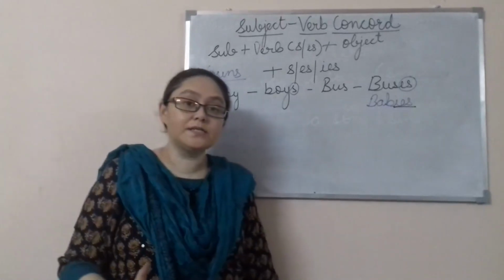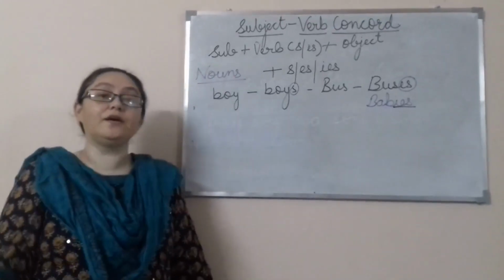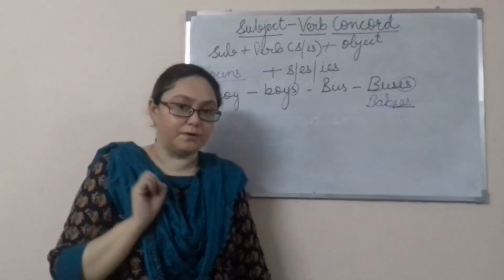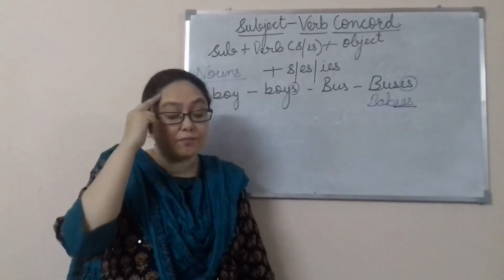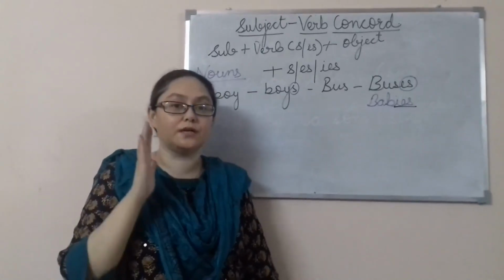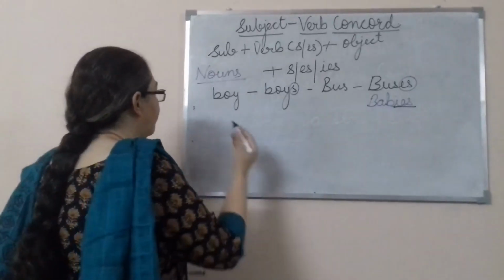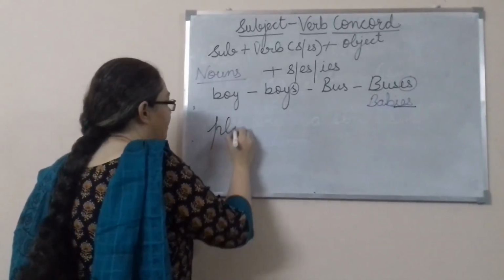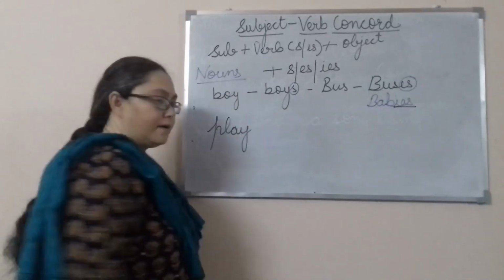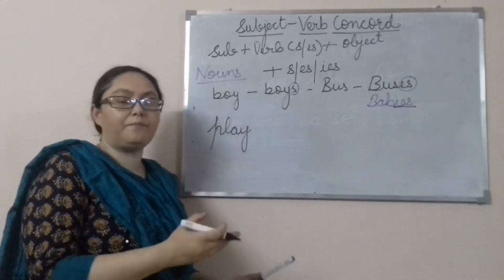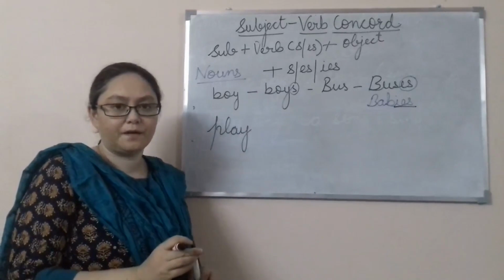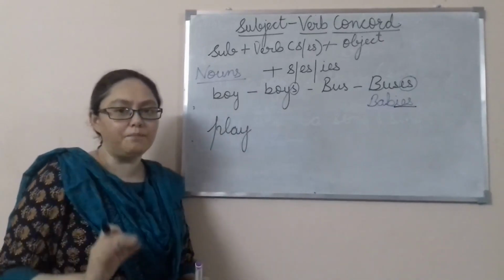But remember this, that this rule is completely opposite in verb. This you have to remember, it is completely opposite in verb. For example, if I say play, they play in the park.